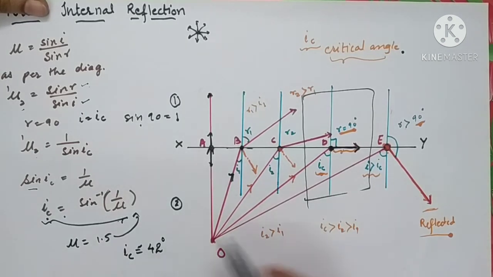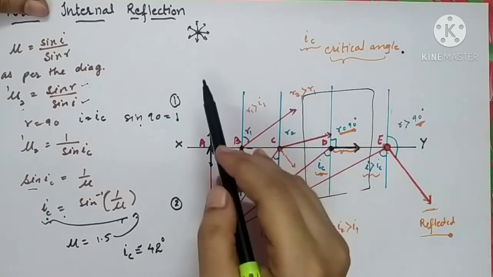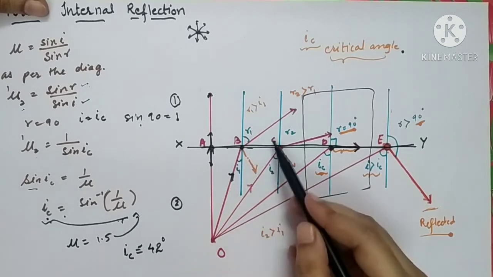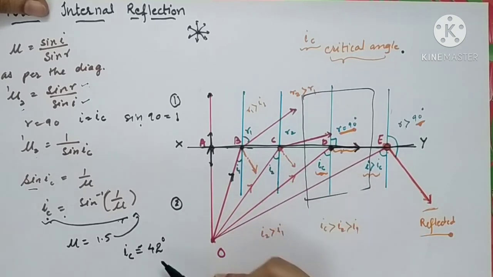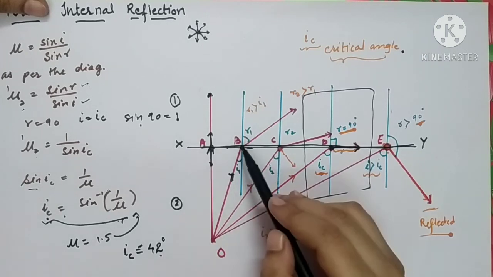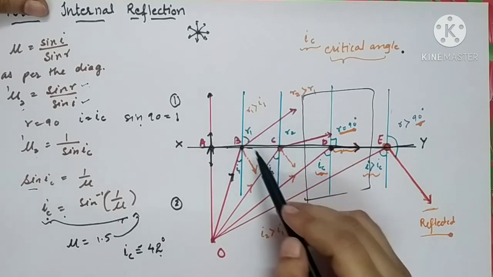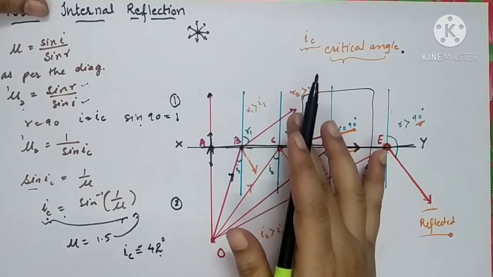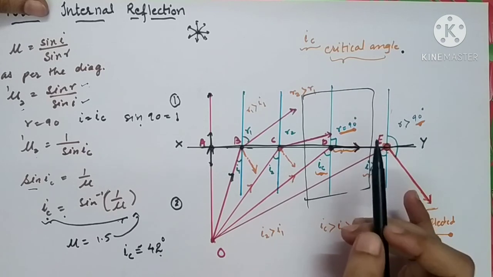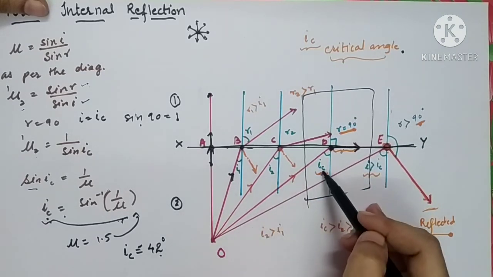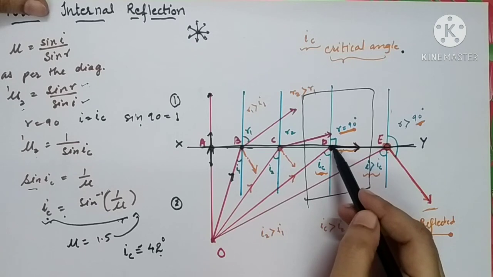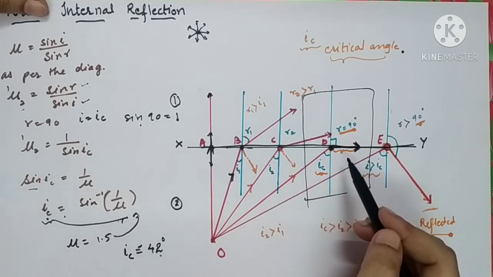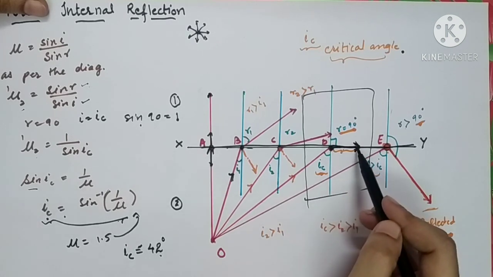So for any ray of light, if this is the surface of a glass, and the angle of incidence in the glass is less than 42 degrees, you are going to get the process of refraction. Each and every ray of light is going to come outside the glass. But whenever the angle of incidence is equal to 42 degrees, the refracted ray will make an angle of 90 degrees and it will graze the surface.